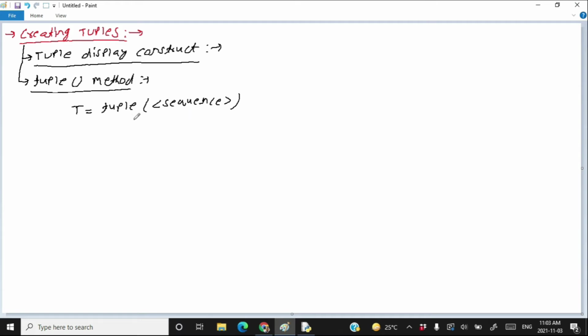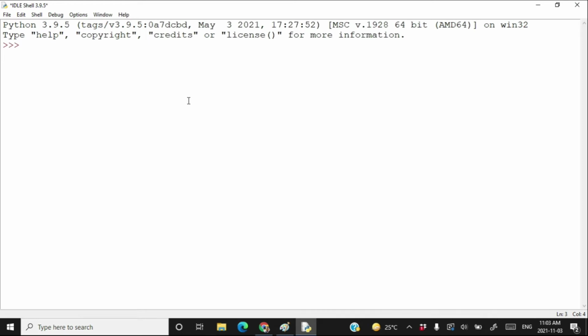Let's use this method practically to create a tuple. Write T is equal to tuple and write any sequence here. Suppose that I am writing a string hello. So by writing like this, you will end up creating a tuple with all the elements taken from the string hello. This is my tuple.